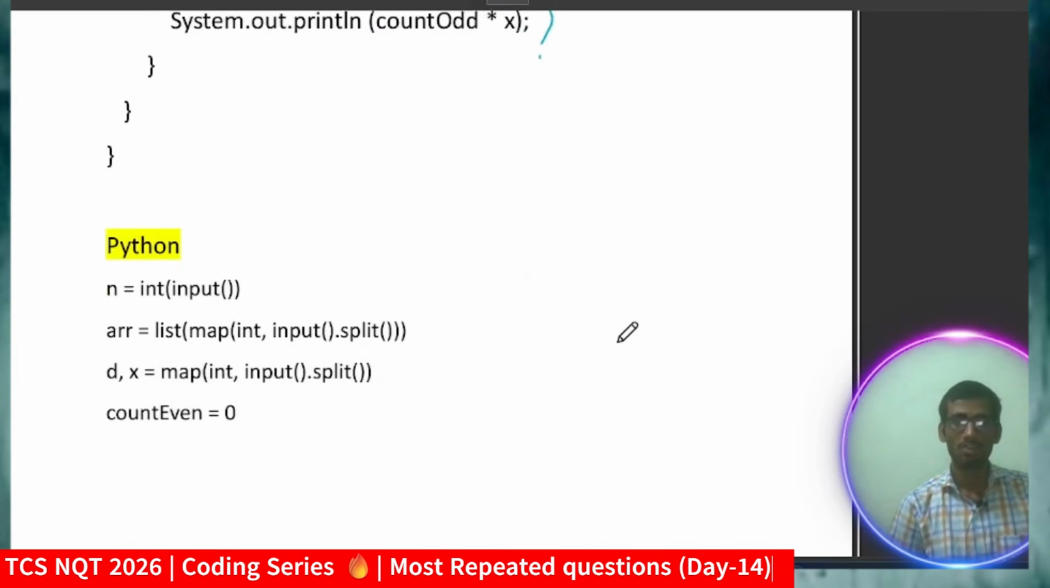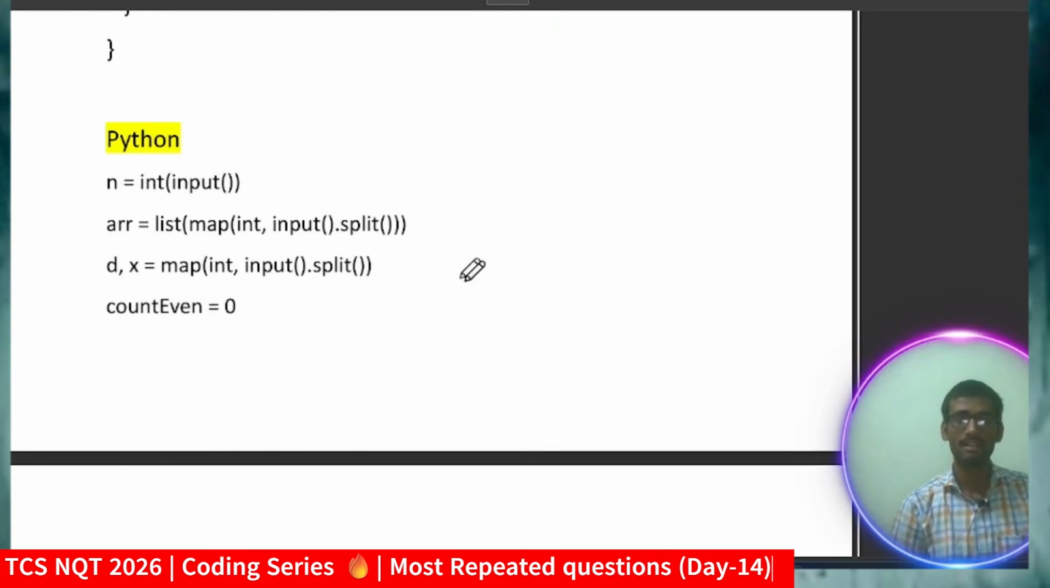I hope you got the logic. I am just explaining a little bit faster because I have already explained the logic and dry run. So I think you get the clarity. If you need any dedicated explanation, then you can comment here. For the next time, I will explain slowly for Python and Java too. But I think it should not be an issue if you got the logic.